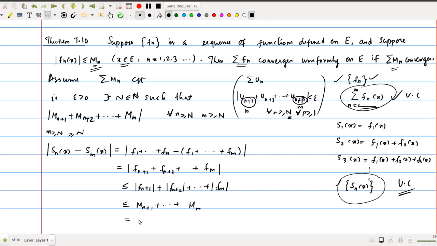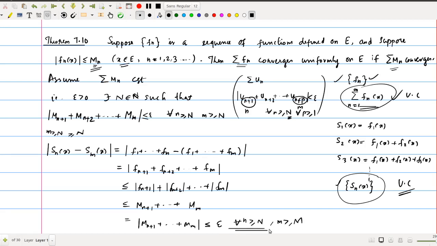So we can write it as modulus of Mm plus 1 plus etc plus Mn, which is less than epsilon. This is the Cauchy criteria. So this is less than epsilon for all n greater than or equal to N and m greater than or equal to N.